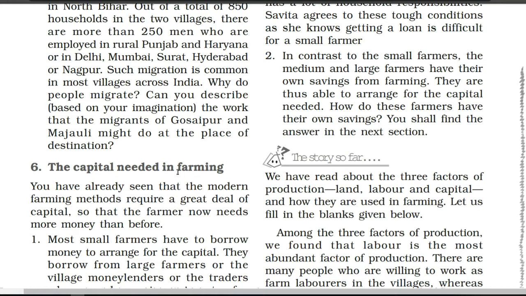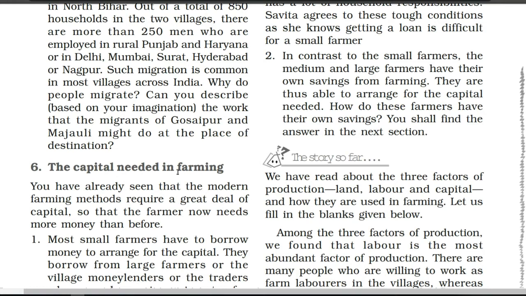Suppose you think about doing some farming. First of all, what do you want? You want land. If you don't have your own land, from your father or grandfather, then of course you have to buy a new piece of land. For buying that piece of land, you have to invest money, you have to spend money. So of course you require capital. That is the first thing you require. After buying the piece of land, you want seeds, machines, pesticides, chemicals, fertilizers, and labor also, and to appoint labor you have to give them wages. Of course you require capital. So in farming also a lot of capital is required.